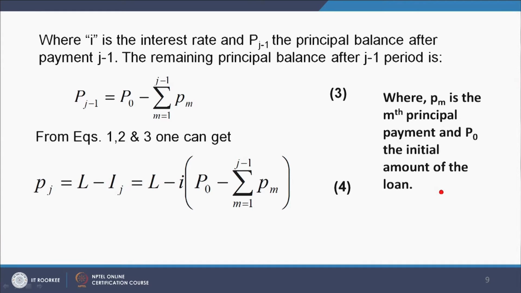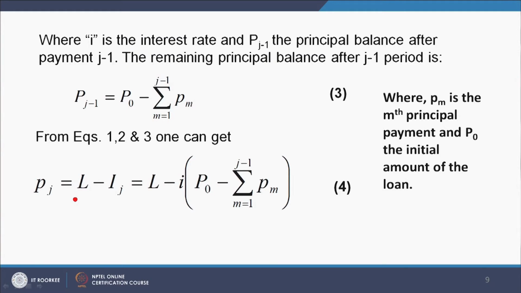Then based on equations 1, 2 and 3 we can write down Pj is equal to L minus Ij, and Ij I can replace by I into Pj minus 1. Now, Pj minus 1 can be replaced by this quantity, P0 minus the summation. So, this is replaced here, and this is equation 4.